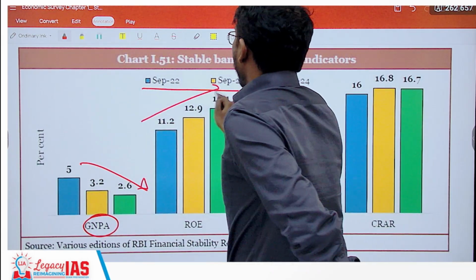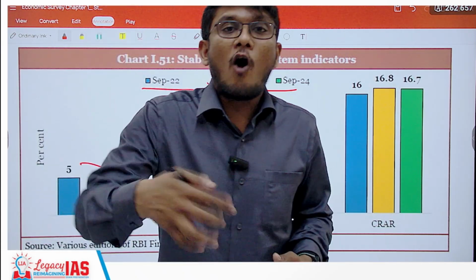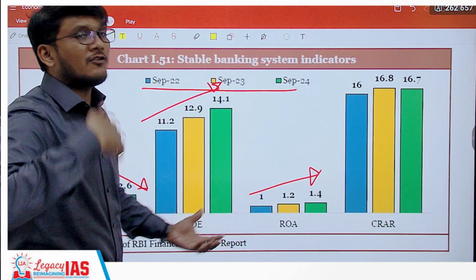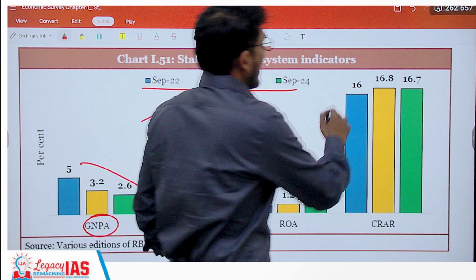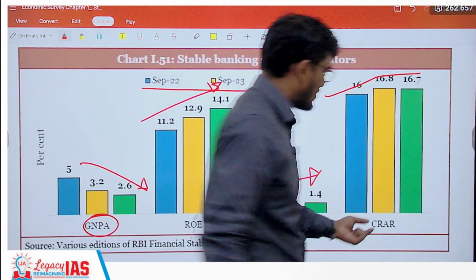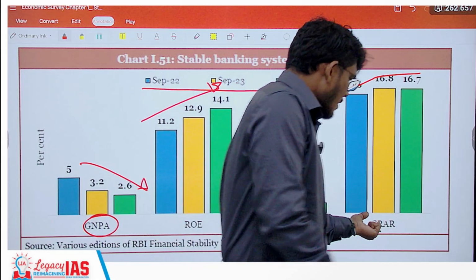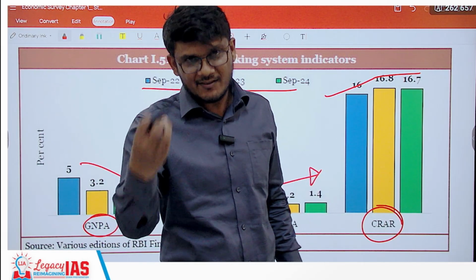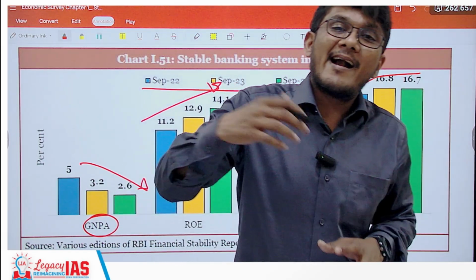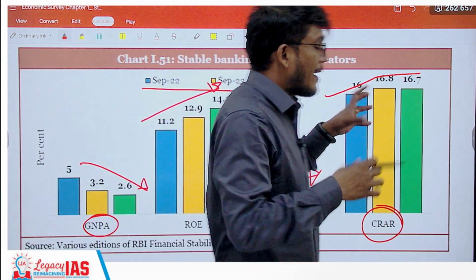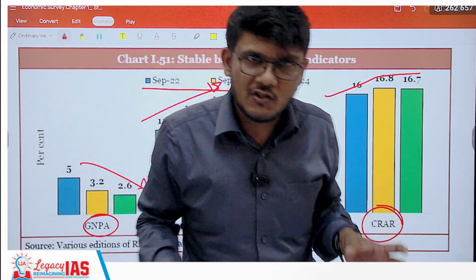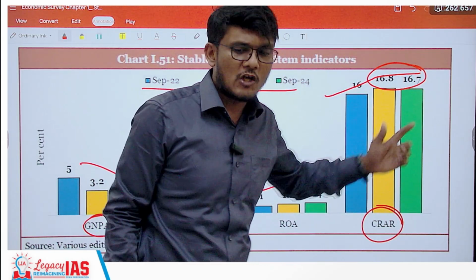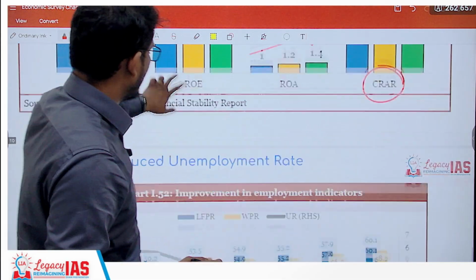Return on equity has gone up, meaning per equity how much return you are getting has gone up. Return on asset, per unit of asset how much return you are getting, that has also gone up. CRAR has gone up and sort of stabilized. CRAR is capital to risk weighted assets basically. So what it means is, you might have as a bank some risk, but you have some money to address that risk. So that money which you have to address the weighted risk has gone up and sort of stabilized as compared to previously. So overall the health of the banking sector is well.